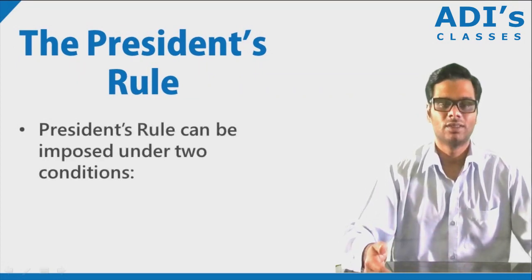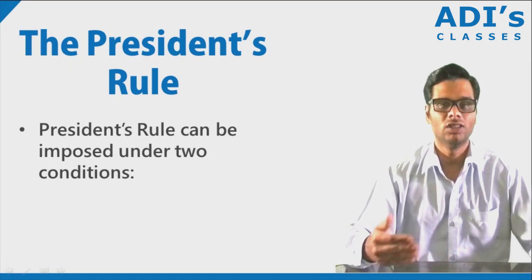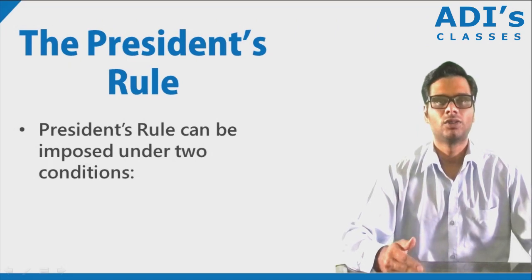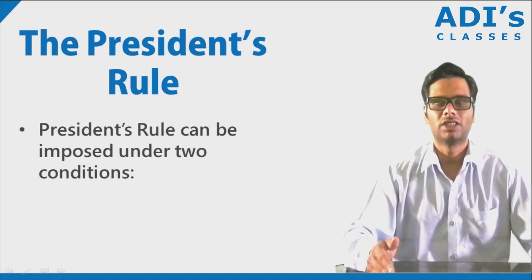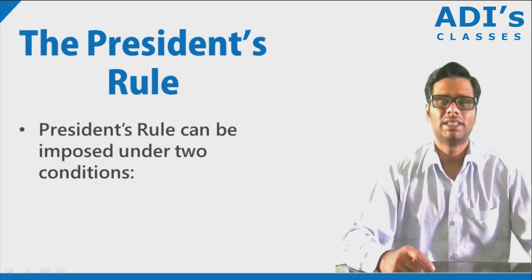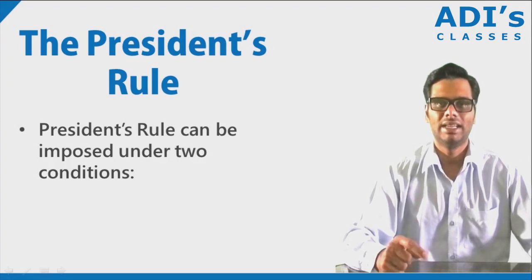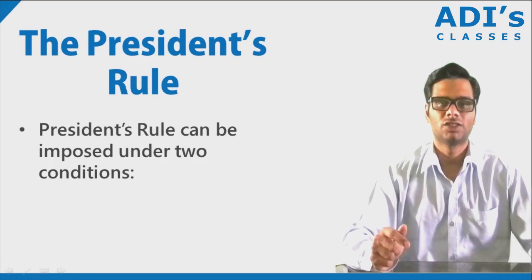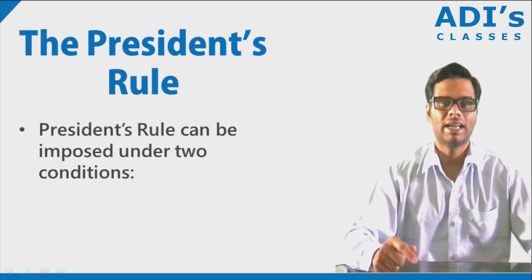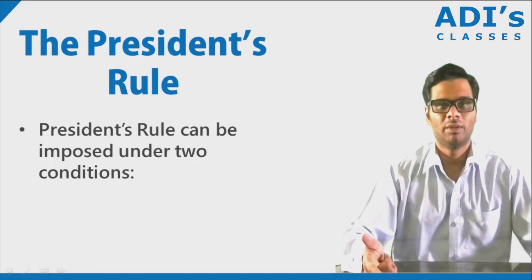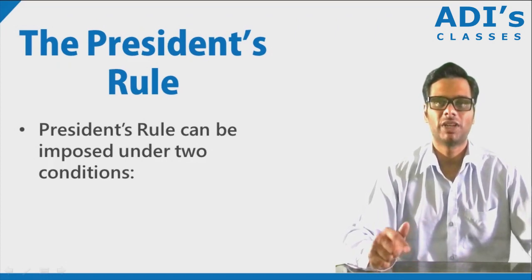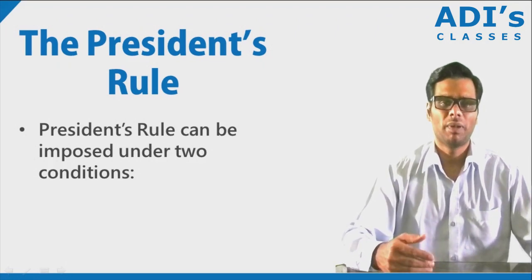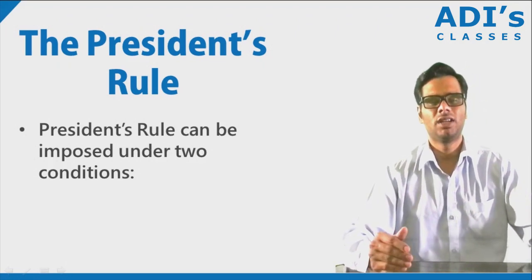So if the state is not working as the constitution mandates the states to, then the governor has the power to send the president a report about the functioning of the state. The president can look at the report and then decide whether or not this is correct, and if he finds that it is true that the states are not running as the constitution intends them to, then he has the power to impose president's rule on the states. So the president's rule can be imposed under two conditions.